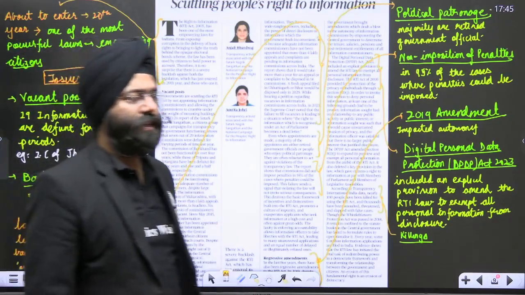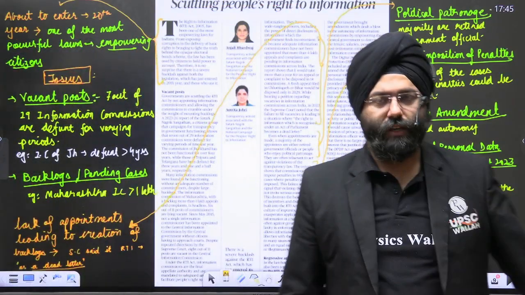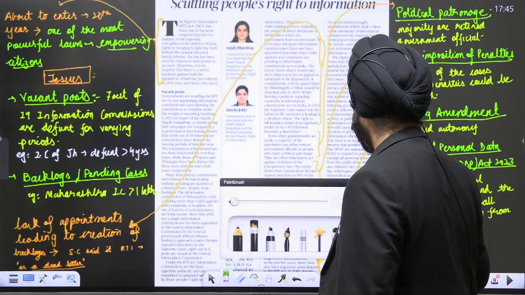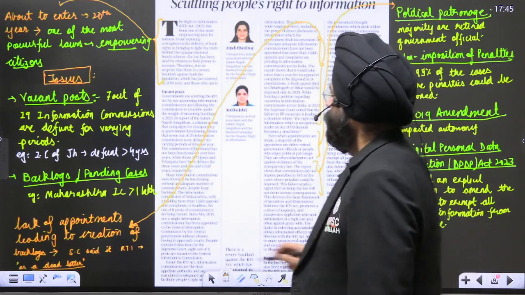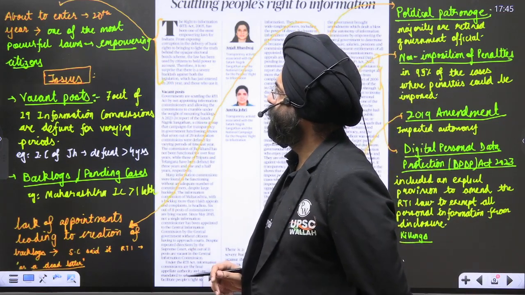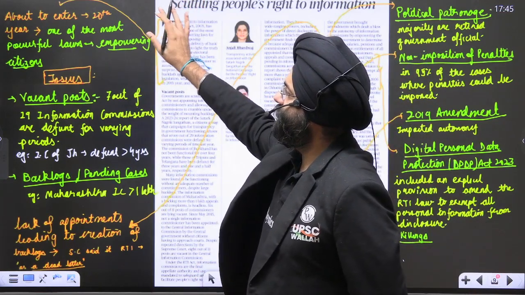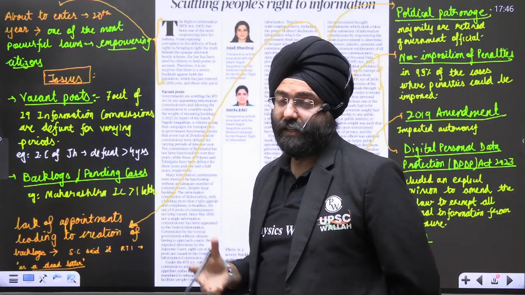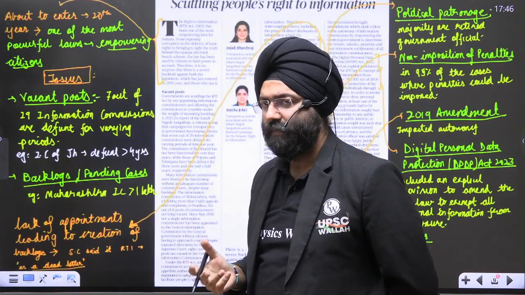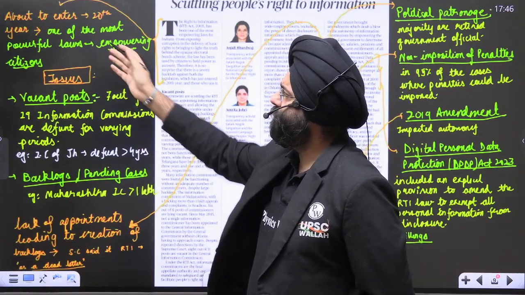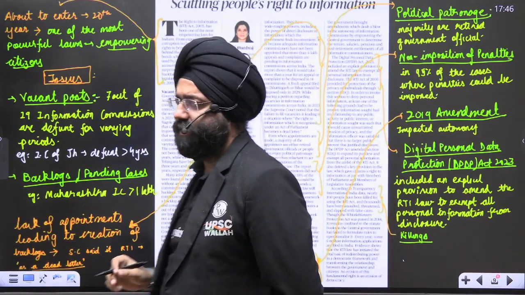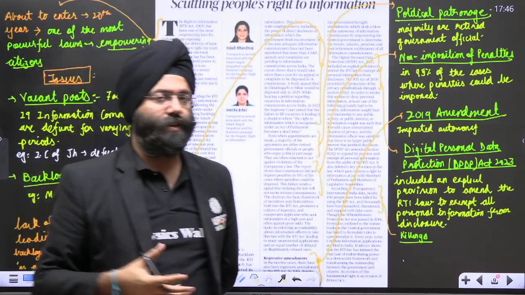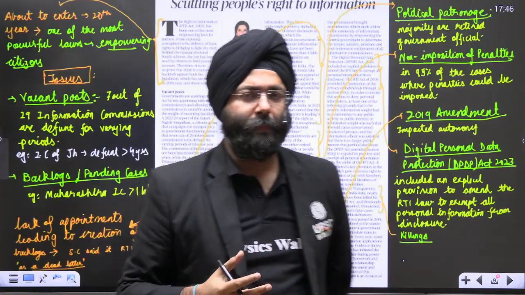Now comes the topic that we are basically studying over here. In the beginning of this particular topic, the writers mention that this act is about to enter its 20th year in 2025, and it is said to be one of the most powerful laws which empowers citizens with the information they can get from the government and its functioning.